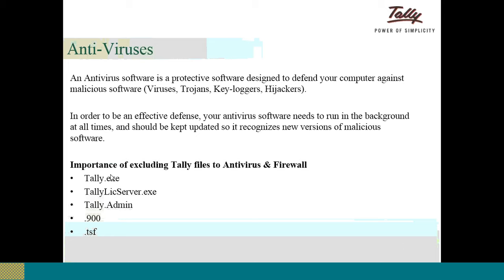Now I take you how to go with antivirus exception. Dear participants, there are many antiviruses which users will be using. Can I take you through one antivirus? And even the procedure is available in our knowledge base, wherein based on your antivirus, you can go through the detailed steps and you can give the exceptions.